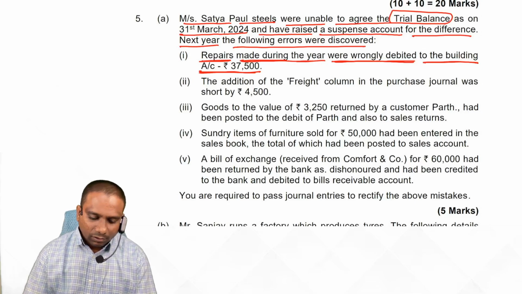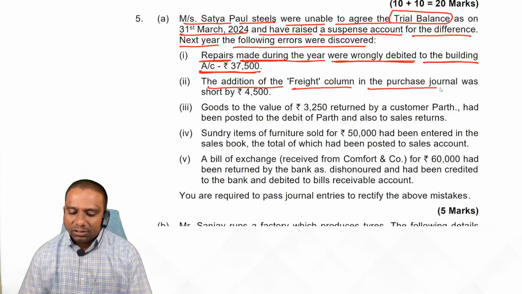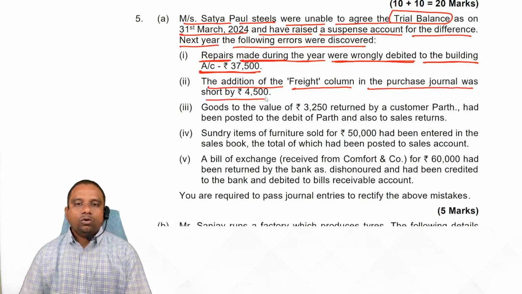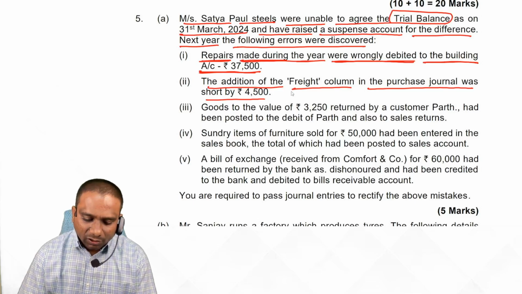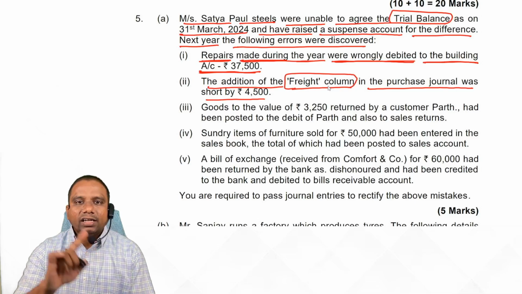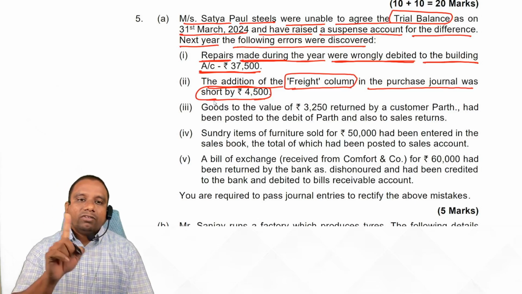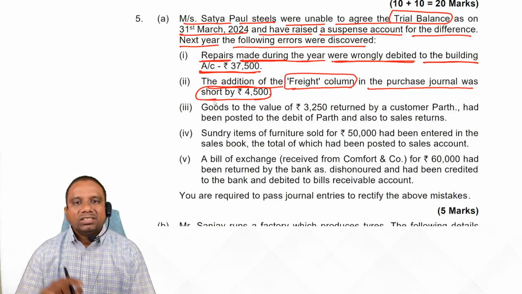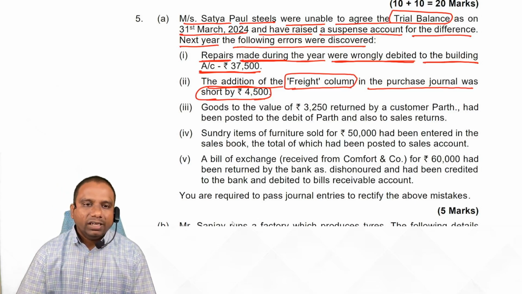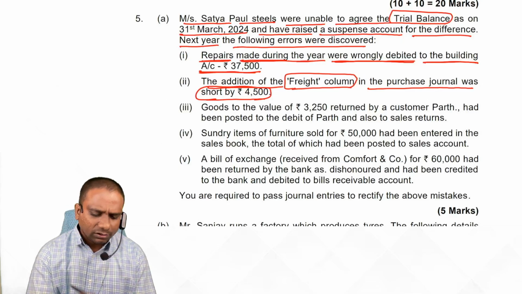Next one. The addition of the freight column in the purchase journal was short by 4,500. Freight column shows a debit balance. Normally, what entry do we record? Freight account debit. It is short by 4,500. Freight account debit to suspense account. But in place of the freight account, we use the P&L adjustment account. Clear, students? Next one.